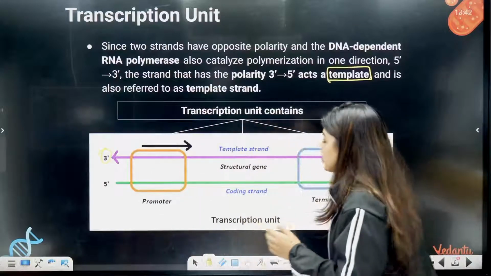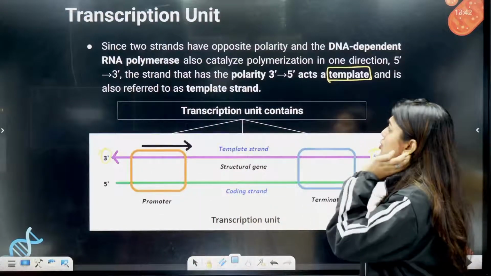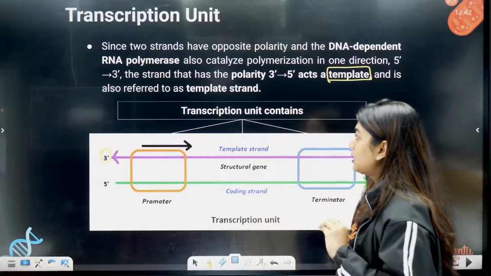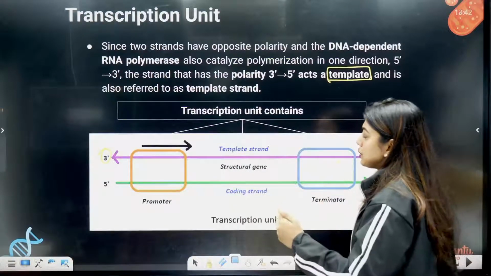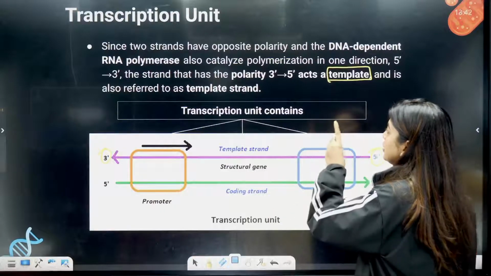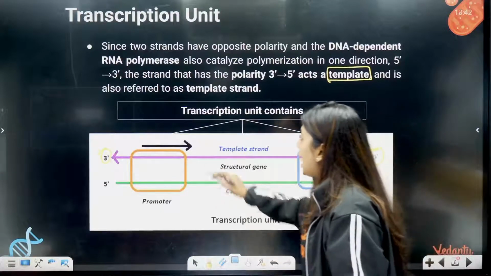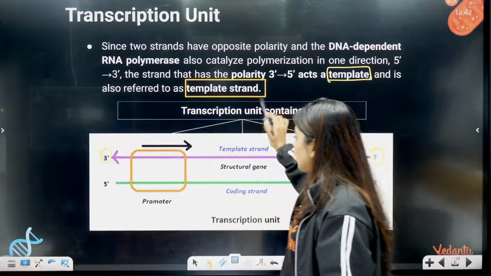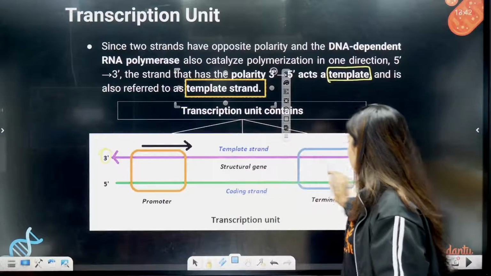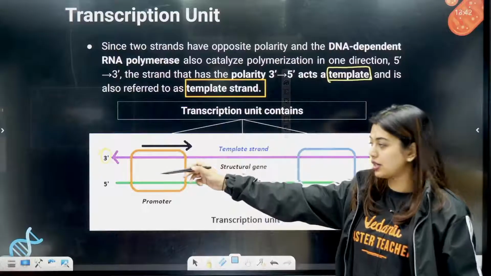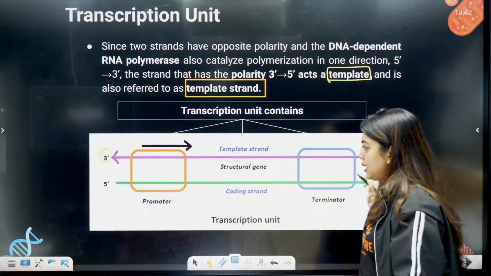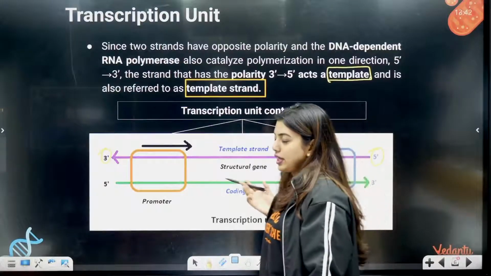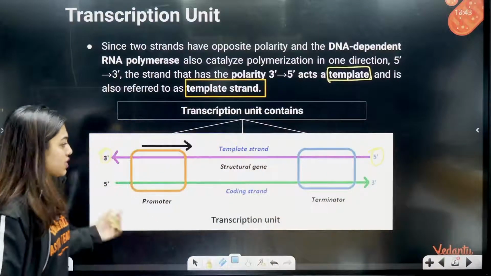ಓಕೆ, 5 to 3. ಸೊ ಸೇಮ್ ಥಿಂಗ್, since two strands have opposite polarity and the DNA dependent RNA polymerase also catalyzes polymerization in one direction, 5' to 3', the strand that has polarity 3' to 5' acts as a template, and it is also referred to as the template strand. So this is the template strand, 3' to 5', nodi, and here it is 5' to 3'. Okay, so this is the template strand, and this is going to be the coding strand.